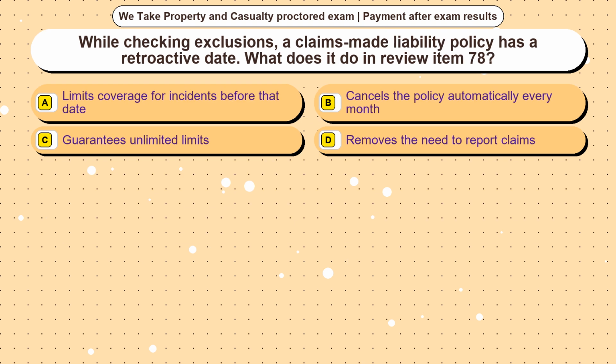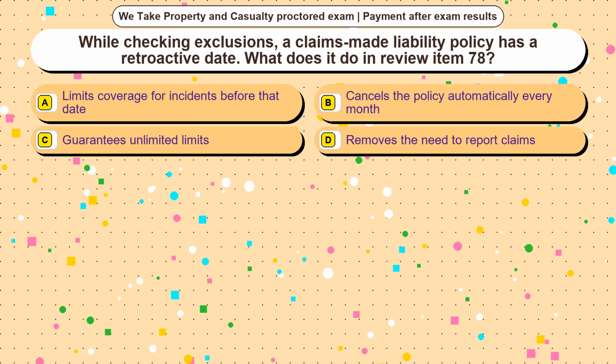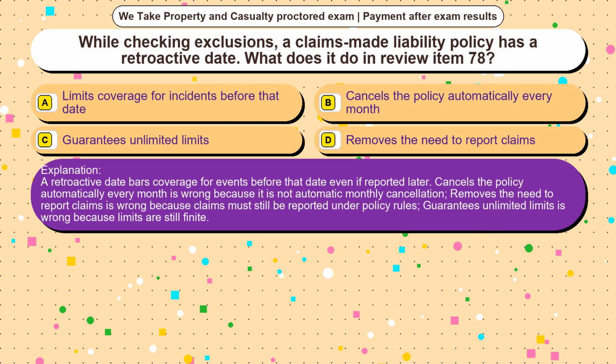Question 23. While checking exclusions, a claims-made liability policy has a retroactive date. What does it do in review item 78? Option A, limits coverage for incidents before that date. Option B, cancels the policy automatically every month. Option C, guarantees unlimited limits. Option D, removes the need to report claims. The correct answer is option. A retroactive date bars coverage for events before that date even if reported later.